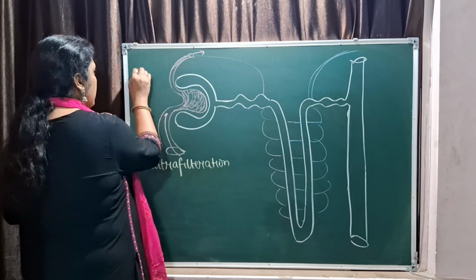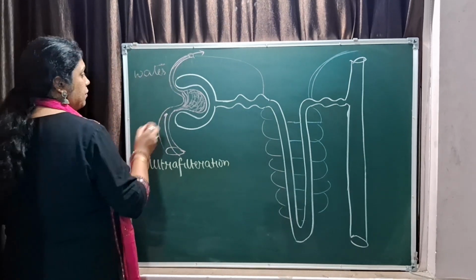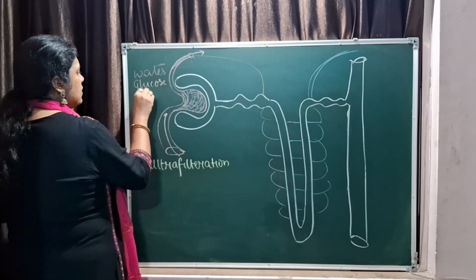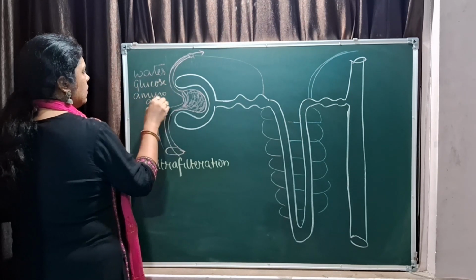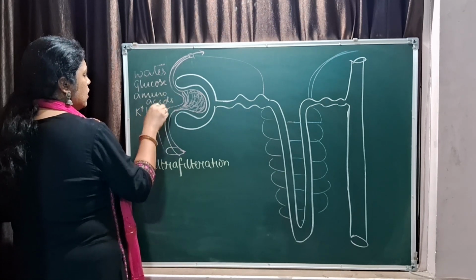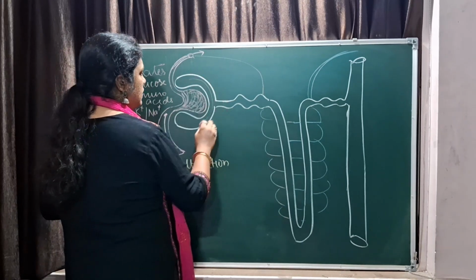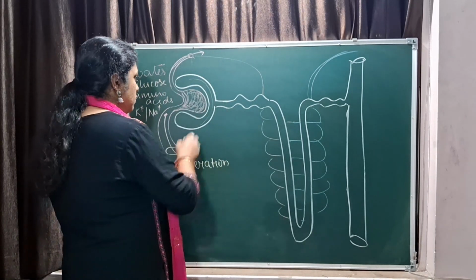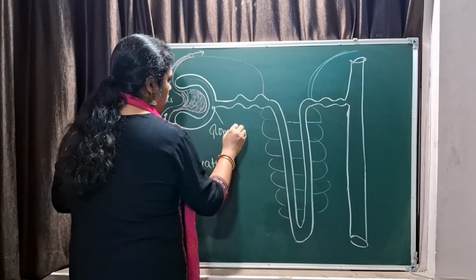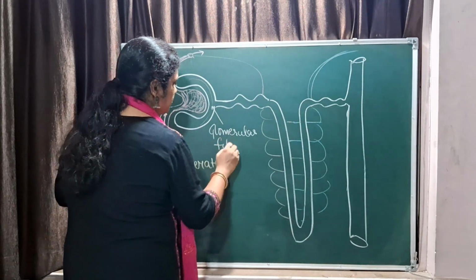What are the things that come out? The water, then you have excess of glucose, amino acids, right? All these things, K plus ions, Na plus ions, chloride ions, all this goes into the Bowman's capsule and it forms the glomerular filtrate.